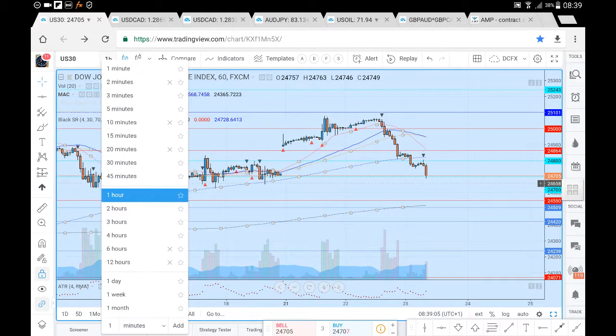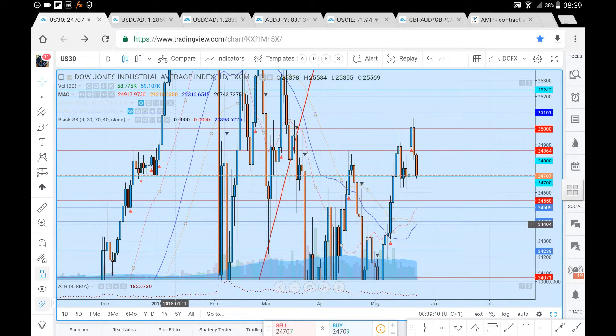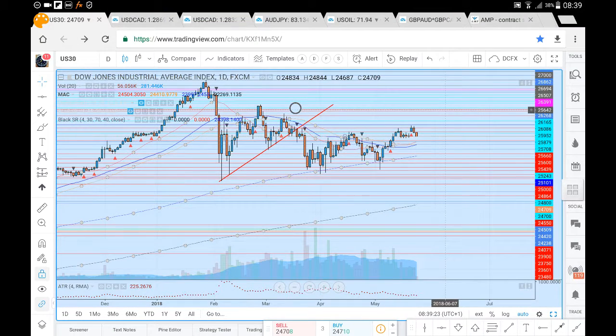What we'll do now is have a brief look here at the daily chart to see how prices are developing. Here on the daily chart of the US 30, we can see we've formed higher highs relative to the previous highs.